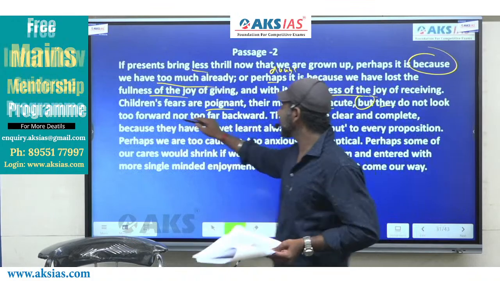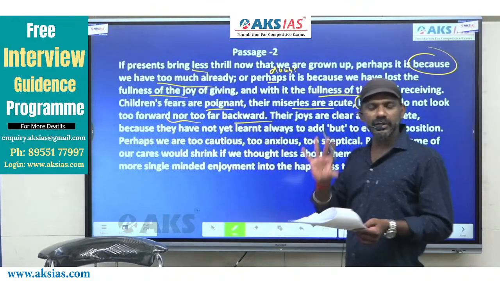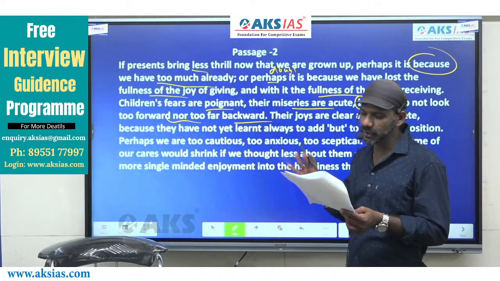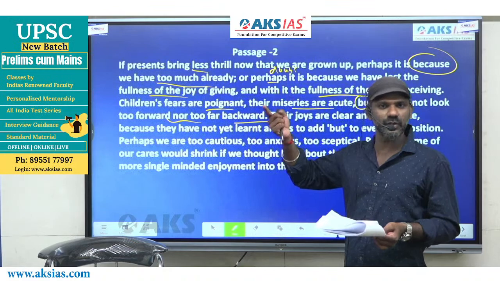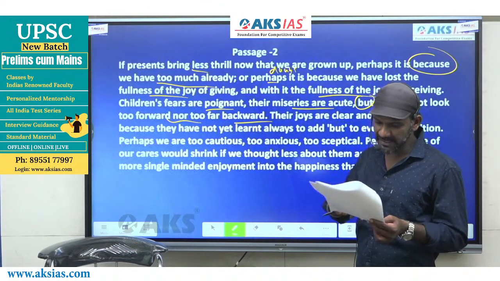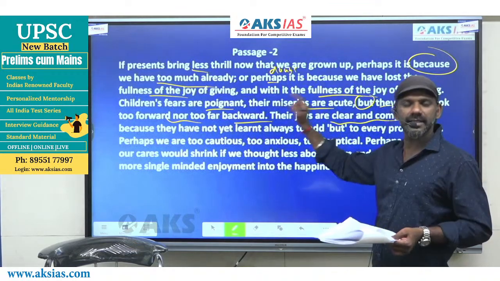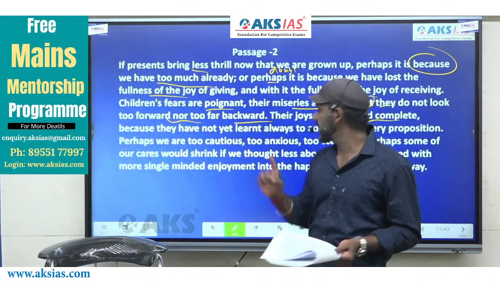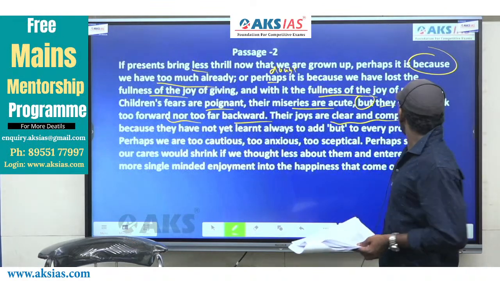That means they'll not think too much about the future, they'll not think too much about the past. Even though their fears are poignant and their miseries are acute, their joys are clear and complete, as they don't think too much about the future or the past.